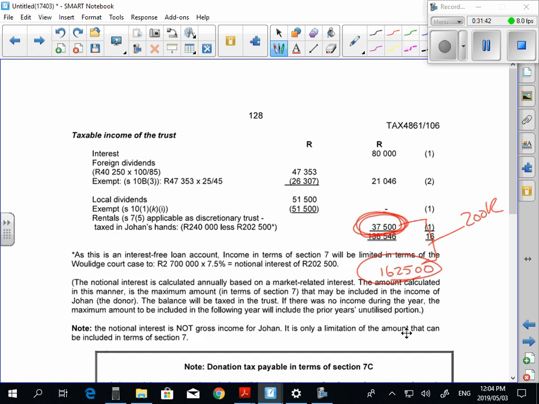However, what you do need to do is there's another section, paragraph 80 in the CGT legislation, which just discusses the concept of how assets flow through a trust, which I still need to teach for 4861 students. So what happens if you give it to the guy directly and then the trust sells it and does stuff with it, or if the trust gives it to you out of the trust and stuff like that. So those transactions I haven't done with you yet. So there's a little bit of CGT still left for the level 1s. And then I've still got to do all of the section 7 sections with the level 2 class as well.